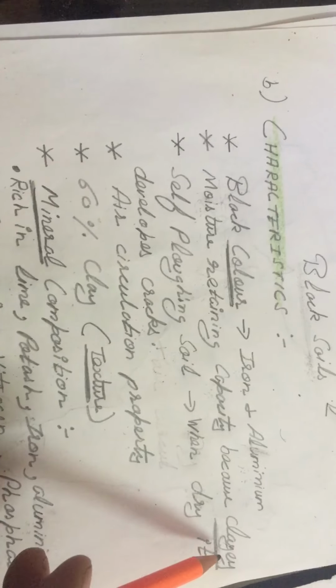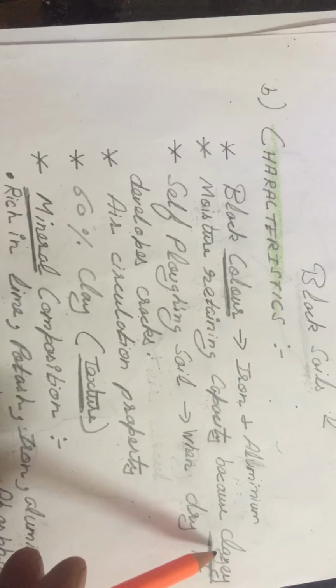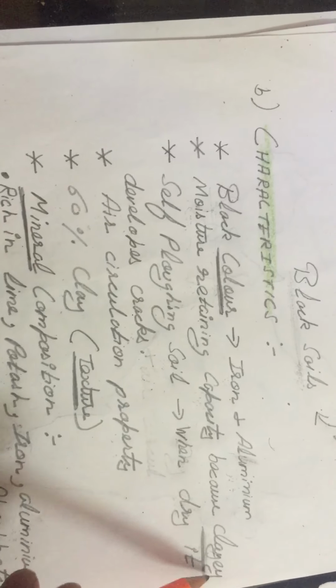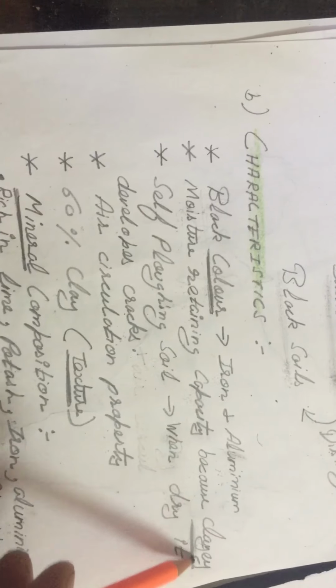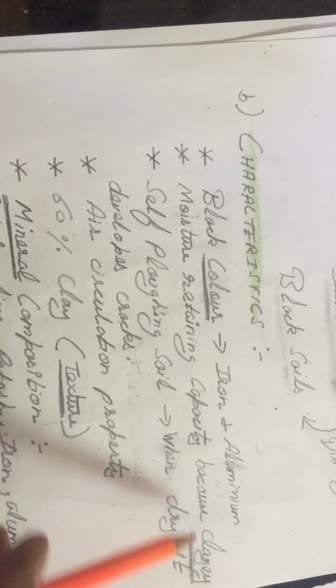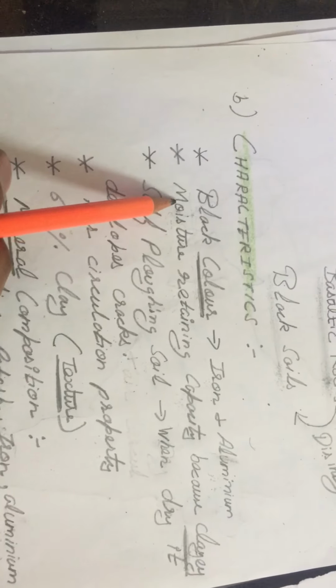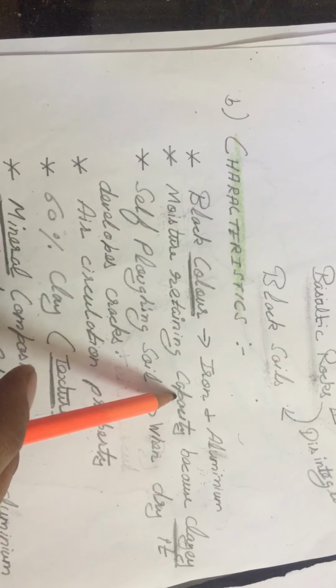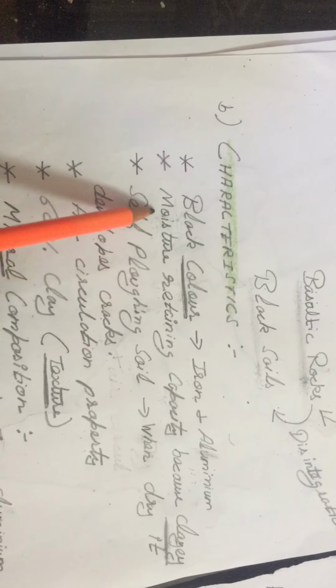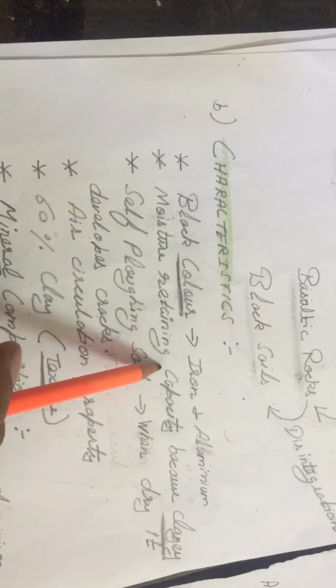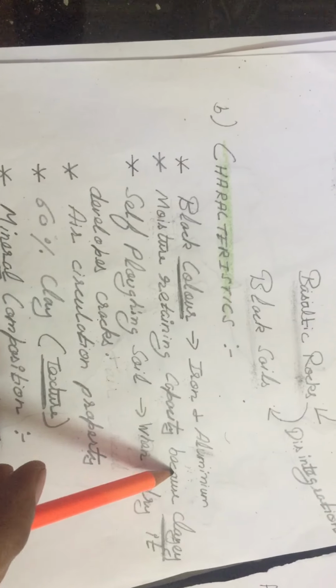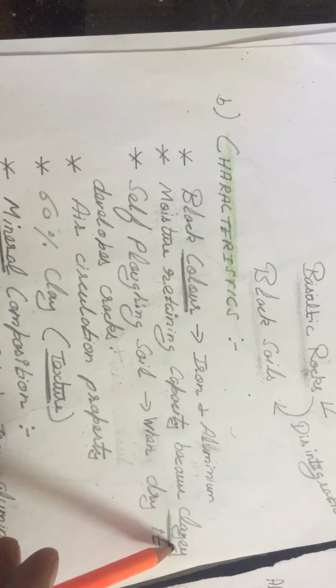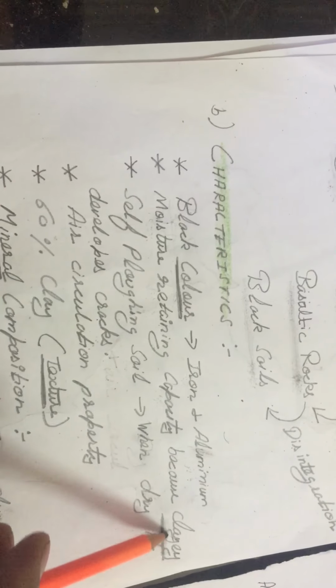Alluvial soils are loamy and sandy in texture, but black soils are clay in texture. That's why these soils have moisture retaining capacity. Black soils hold moisture from the atmosphere because these are clay in texture. Clay always holds moisture from the atmosphere.